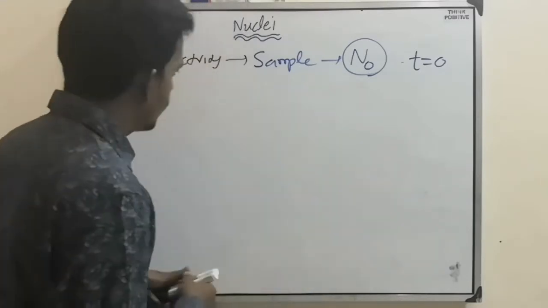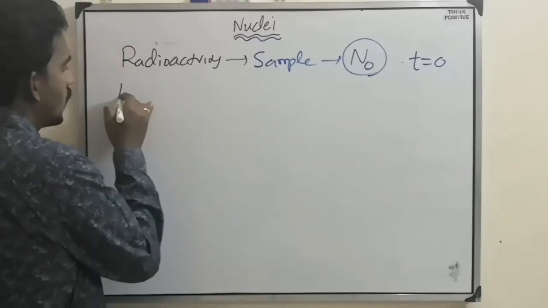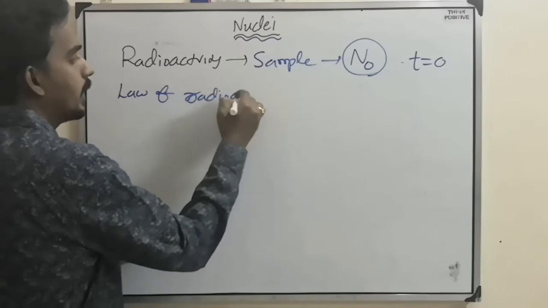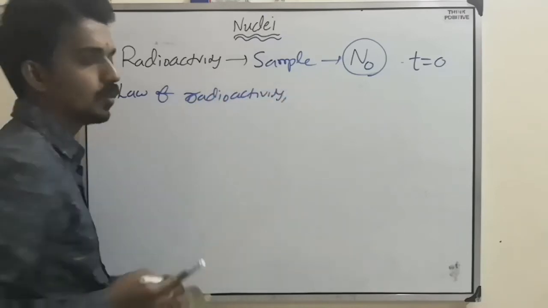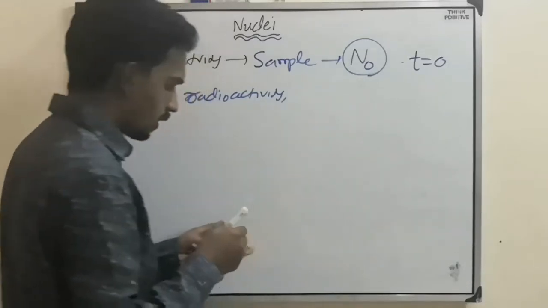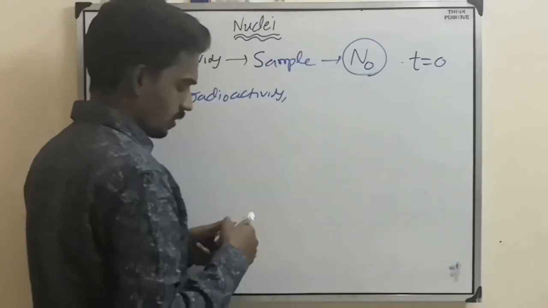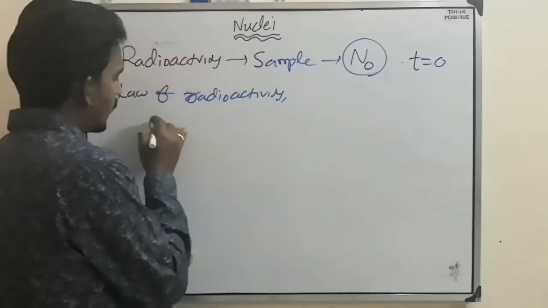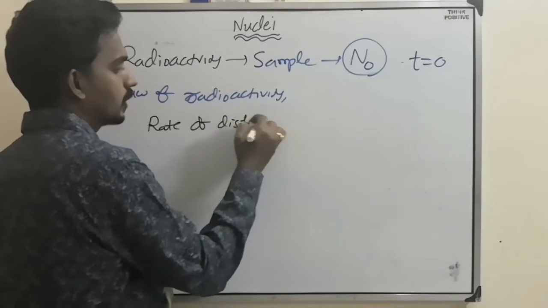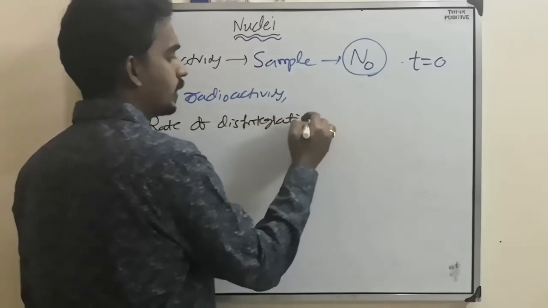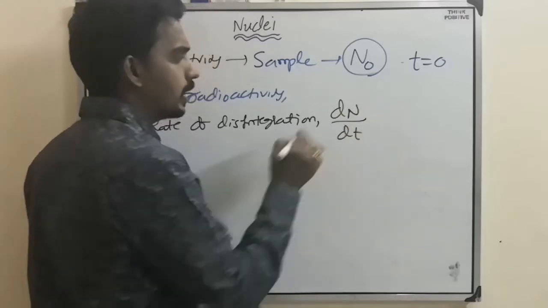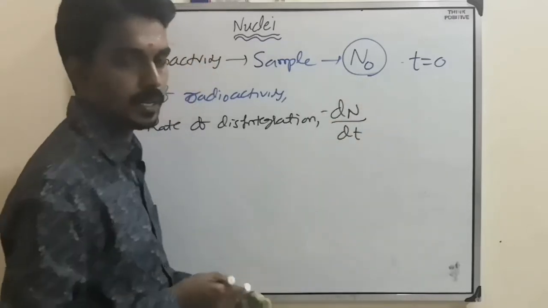To find that, we have the law of radioactivity. What does the law of radioactivity say? That is called the rate of disintegration, dN by dt. But here we will say minus dN by dt.